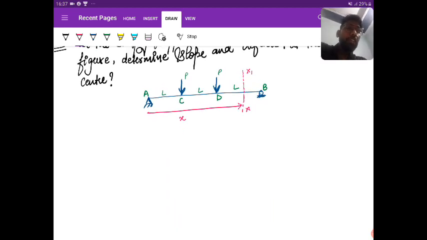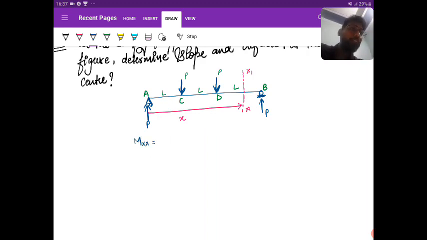Time over. So first of all, we need to see the reaction. So it is symmetrical, so the reactions would be P and P. Now if I want to write the bending equation at section HH, I'm moving left to right.